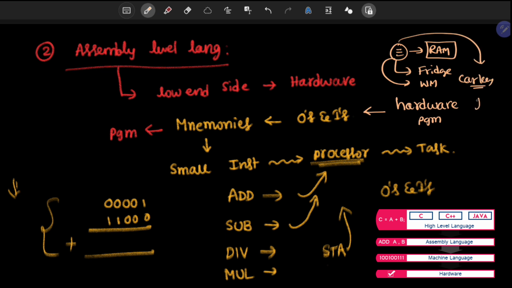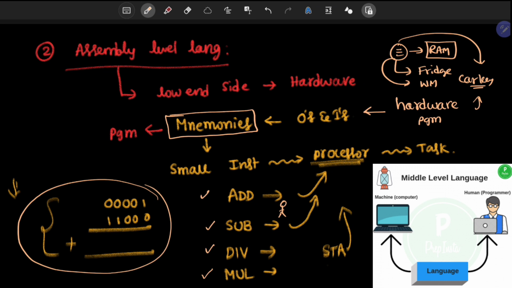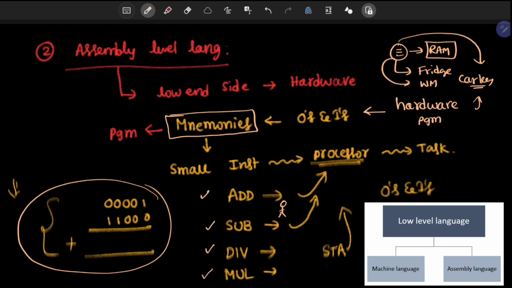All of these come under hardware. If I want to program at that level, we require mnemonics. Mnemonics are small instructions which are understood by the programmer, and with the help of these we give information to the processor or hardware. So in place of zeros and ones we are using mnemonics.